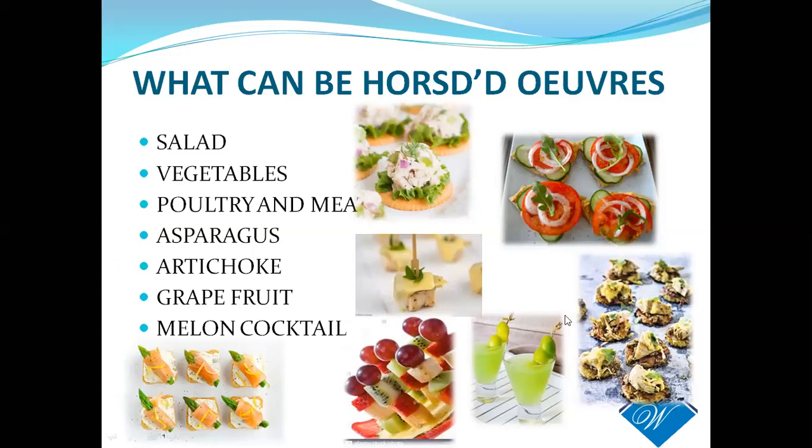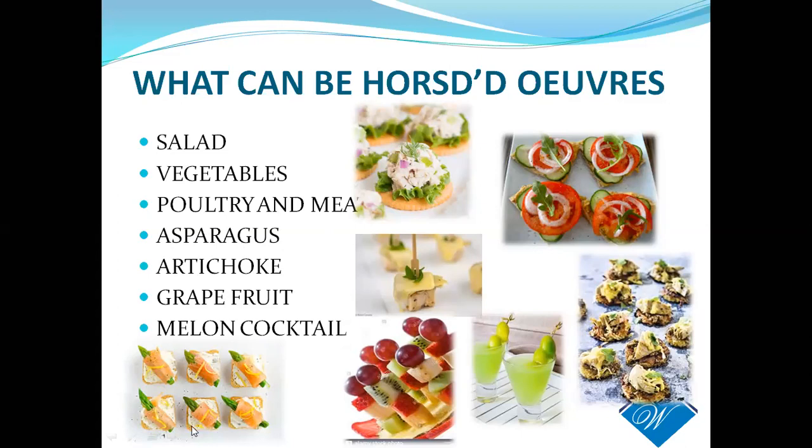You can see a number of vegetables presented. Tomato is there, as well as cucumber. And poultry and meat, you can also do as an hors d'oeuvre. A small tidbit, what we can see in this picture is poultry, especially chicken, a game bird.